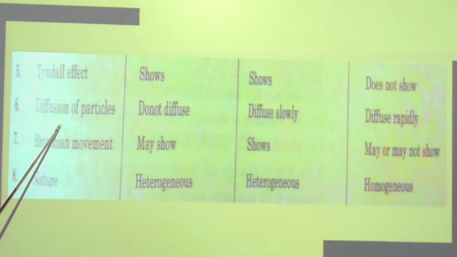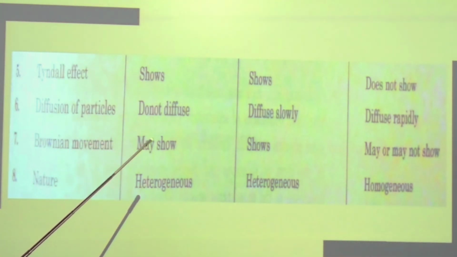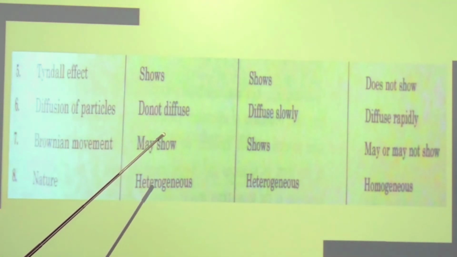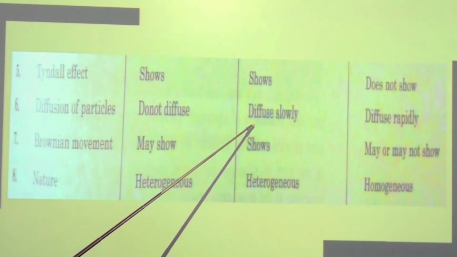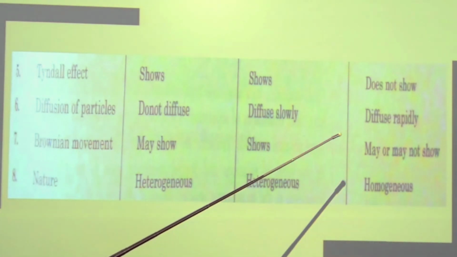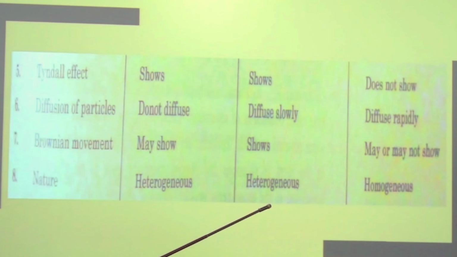Next, diffusion of particles. Definition of diffusion: intermixing of different types of particles on their own. So suspension does not diffuse, colloid diffuses slowly and solution diffuses rapidly.